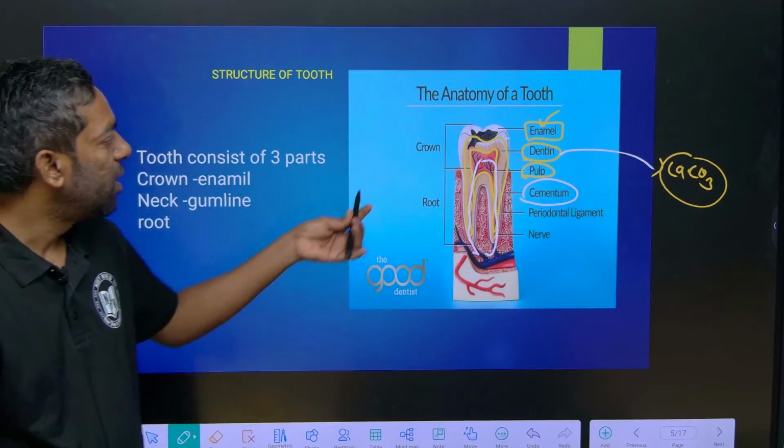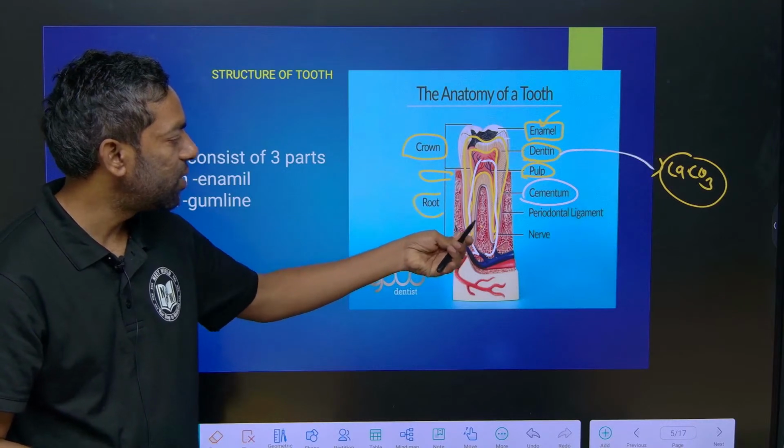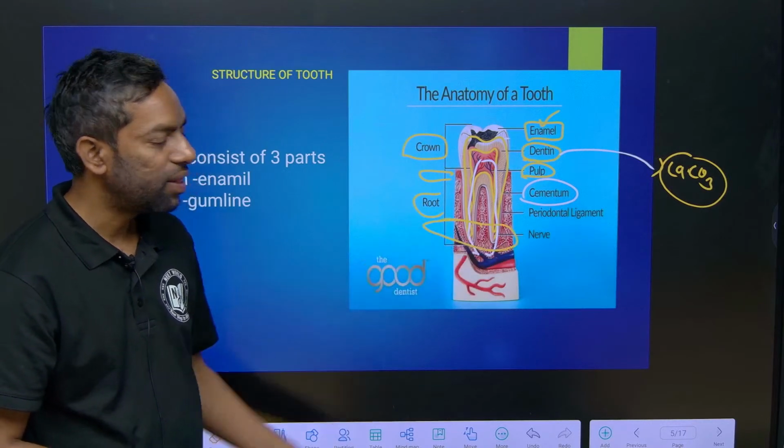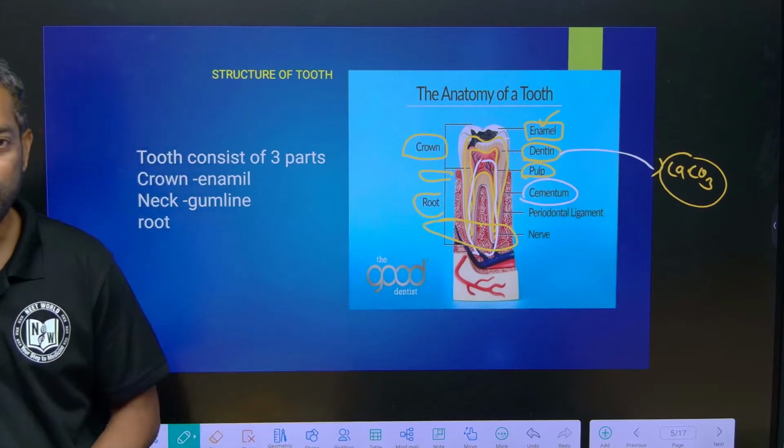A tooth has a crown, neck and a root. The root is this part, guys, where the tooth is settled down in the jaw. This is overall about teeth.